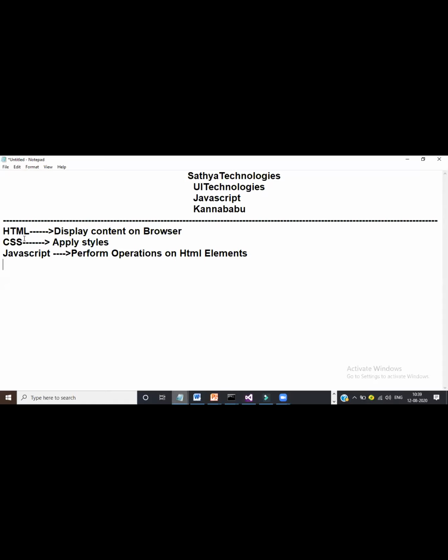HTML purpose is to display the content in. Can you hear my voice, everyone? Now it is okay?